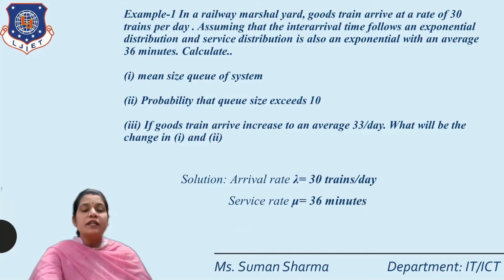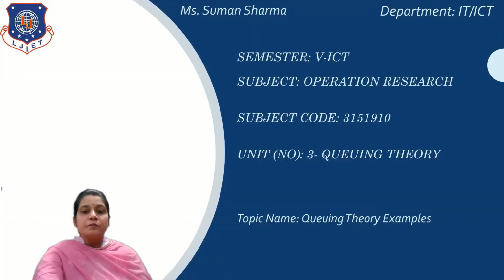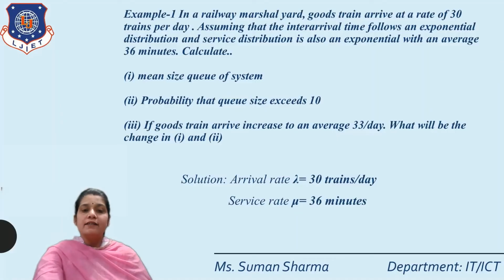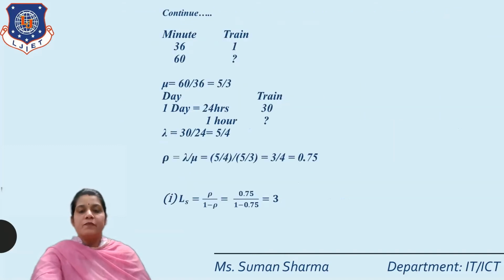And next one is if our arrival rate is 33 trains per day, what will be the change in the first and second? So first we write here the arrival rate. Arrival rate lambda is equal to 30 trains per day and service rate mu is equal to 36 minutes. So here first we convert the service rate. 36 minutes equal to 1 train. So here we write 60 minutes, that means 1 hour. So mu is equal to 60 by 36, that means 5 by 3.